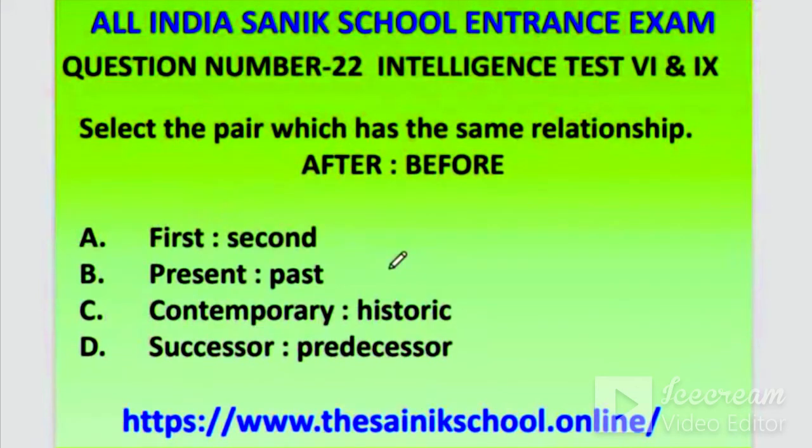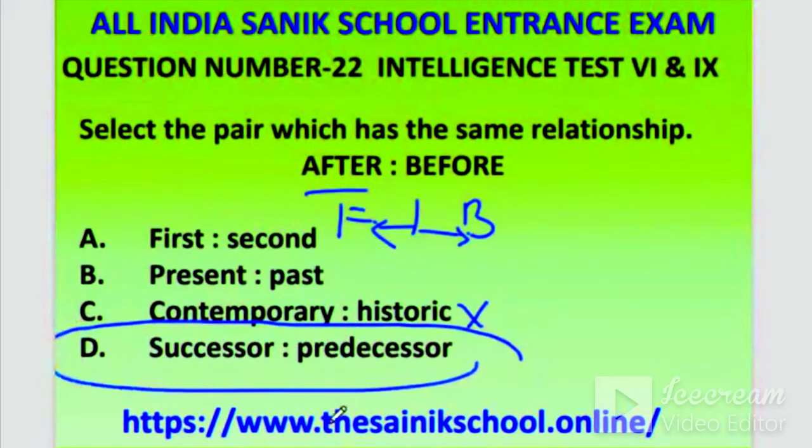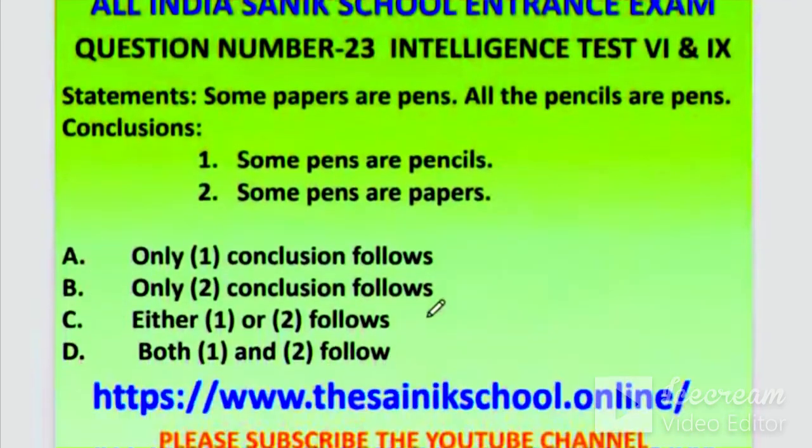For 22, it's C. Contemporary, historic. No, wrong. C is not the correct answer. I told you one step forward, one step backward. You are here, one step forward, one step backward. So the correct answer is successor and predecessor. Shiv Devi, very good. Okay, next question 23.